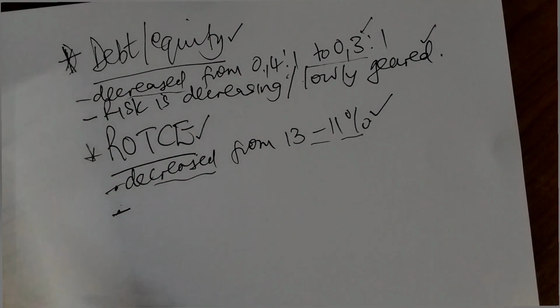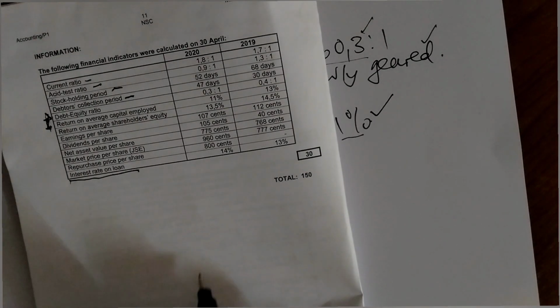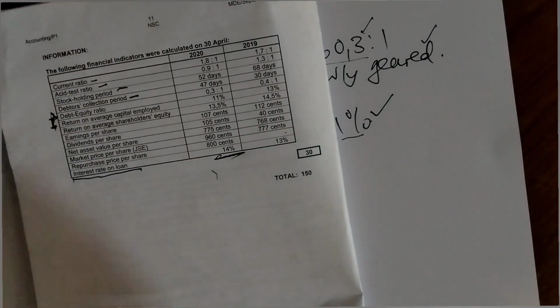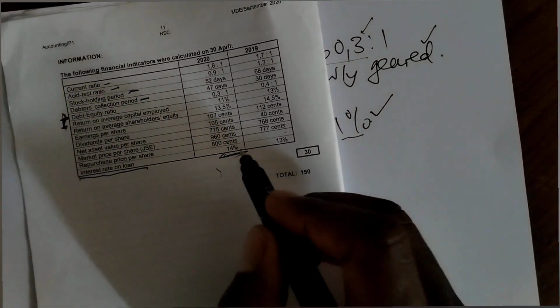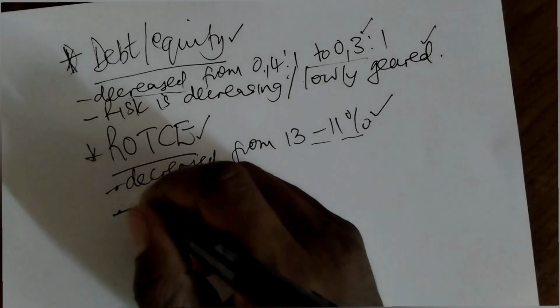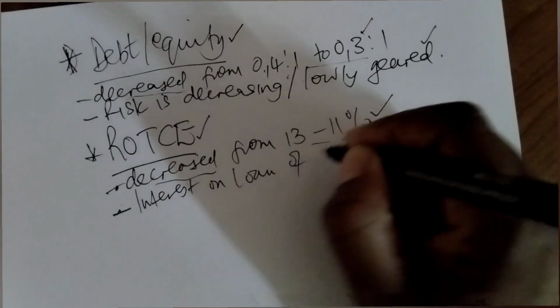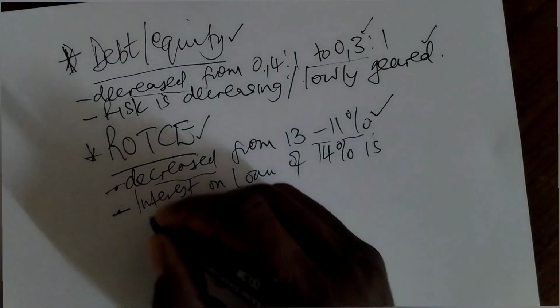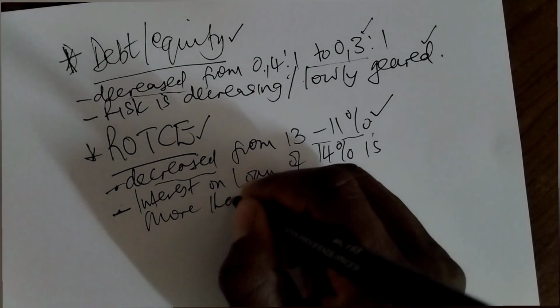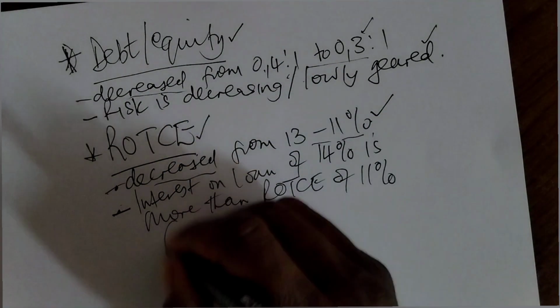In order to make it easy to interpret, you need to check the interest on the loan. The interest on the loan is provided and it's given as 14%. It increased and it's 14%. So you need to compare this 14% with the 11. So you're going to say interest on loan of 14% is more than return on total capital employed of 11%. What does this show you?